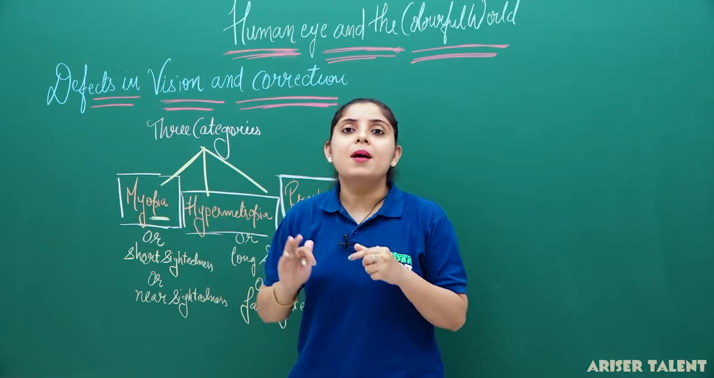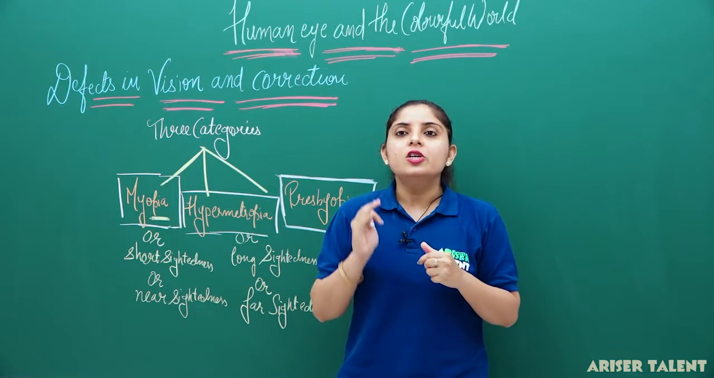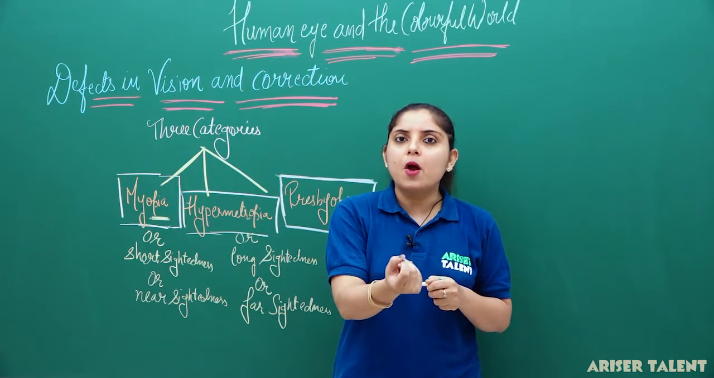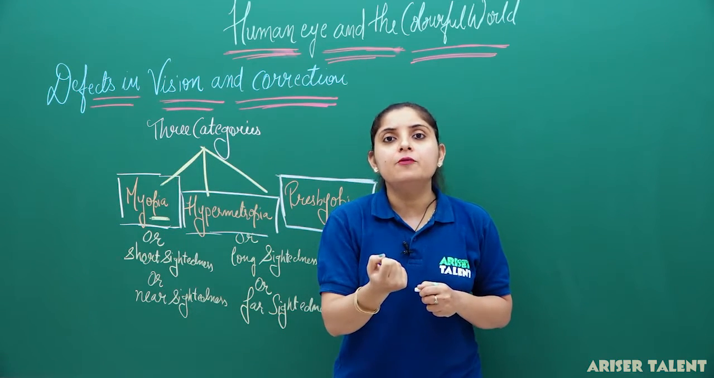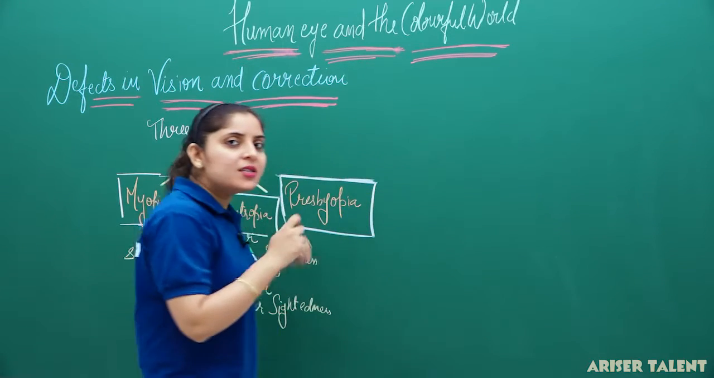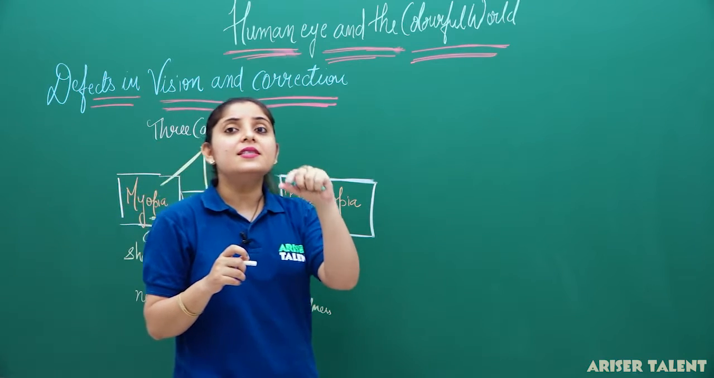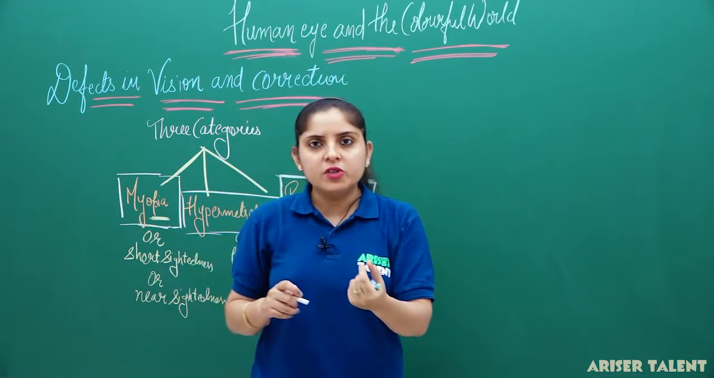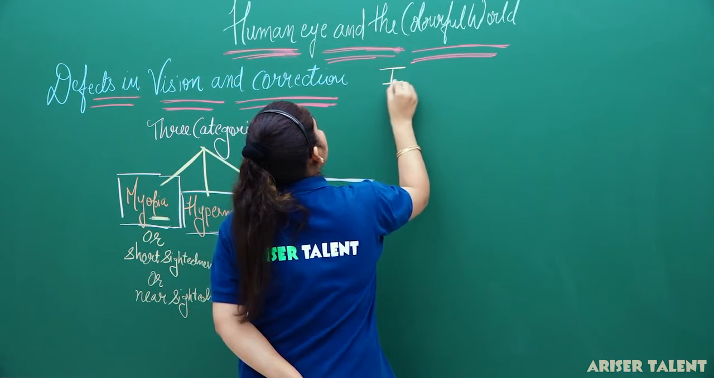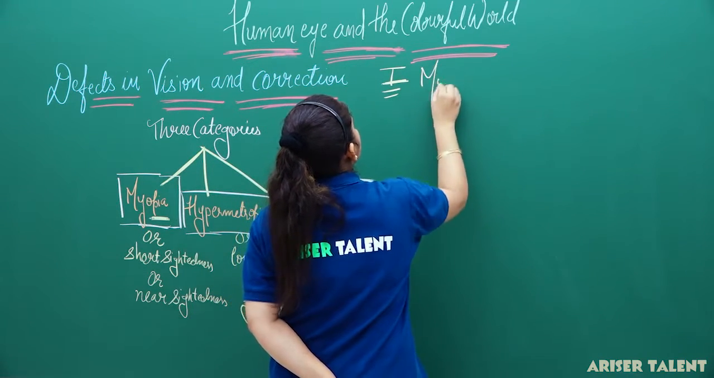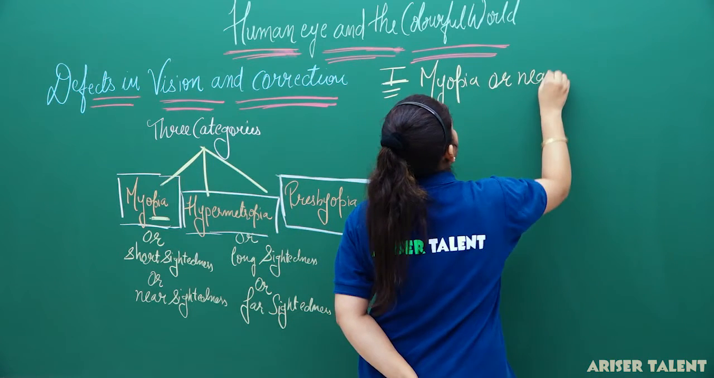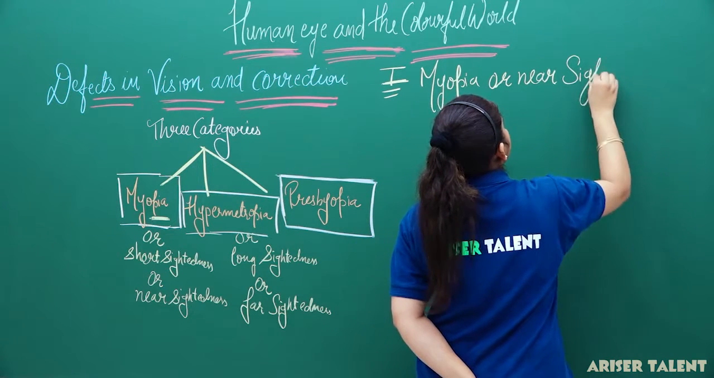The first category is myopia. Myopia is short-sightedness. It means a person is able to see the nearby object very clearly, but it becomes very difficult for him or her to see the distant object. So, starting with the first defect we have, myopia or near-sightedness.